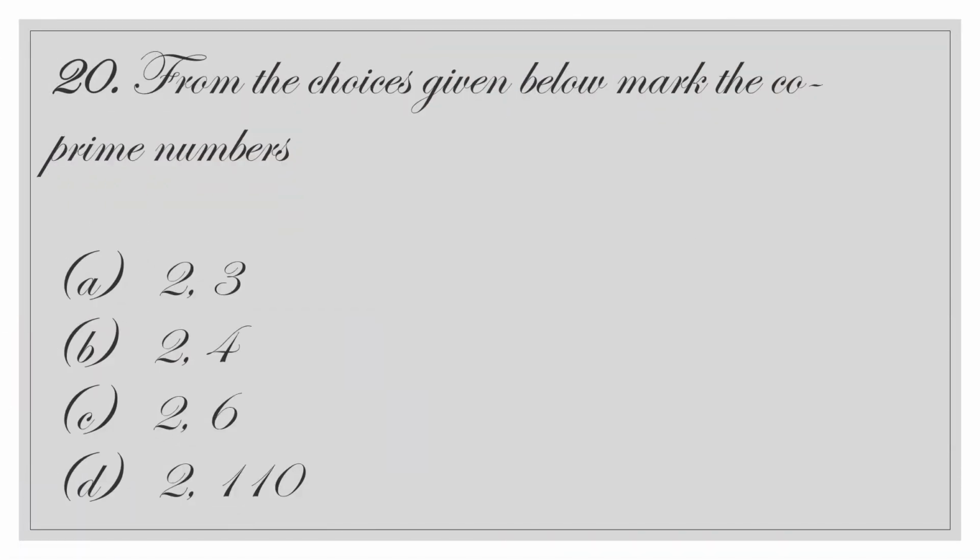From the choices given below, mark the coprime numbers. Coprime numbers are the numbers which have only 1 as the common factor. So here 2, 3 is a coprime pair. So any two consecutive prime numbers will be coprime.